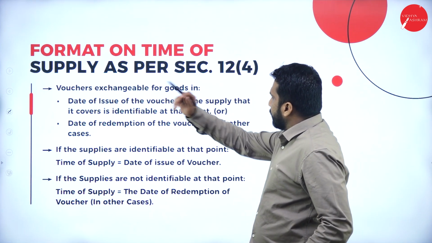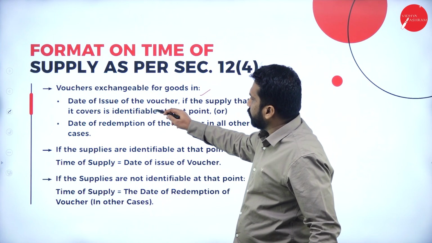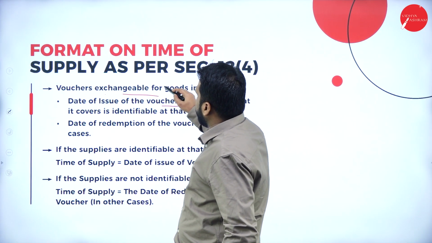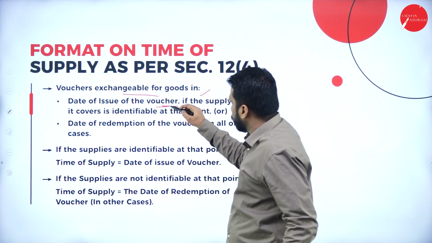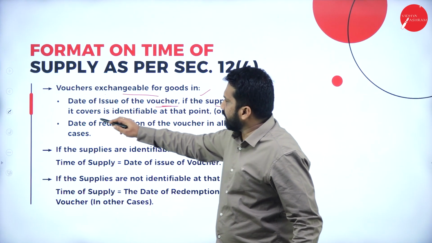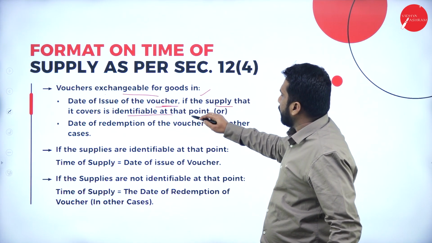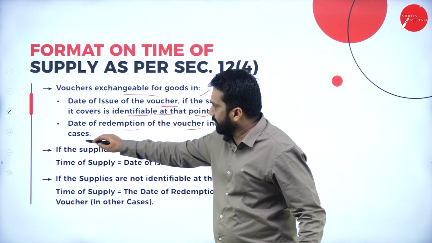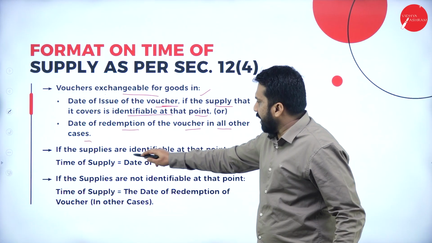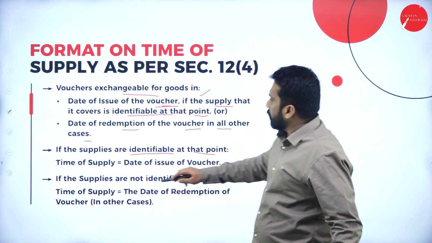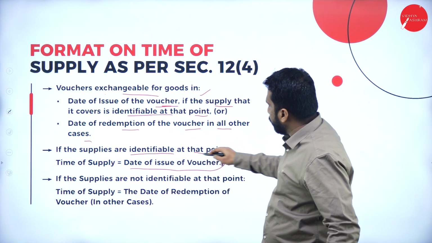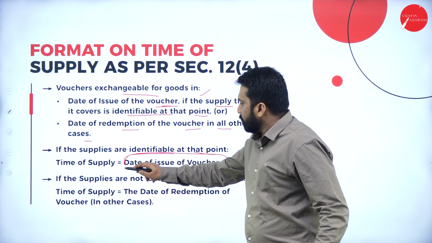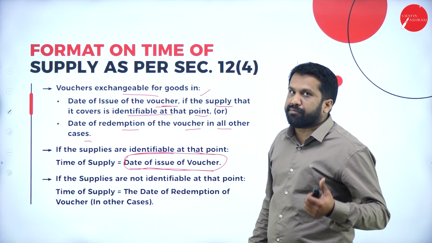Now, vouchers exchangeable for goods: date of issue of voucher. Yeah, this is also very important actually. Vouchers exchangeable for goods, date of issue of voucher, if the supply that it covers is identifiable at that point. Date of redemption of the voucher in all other cases. If the goods are identifiable, then the date will be the issue of voucher. That date will be considered.